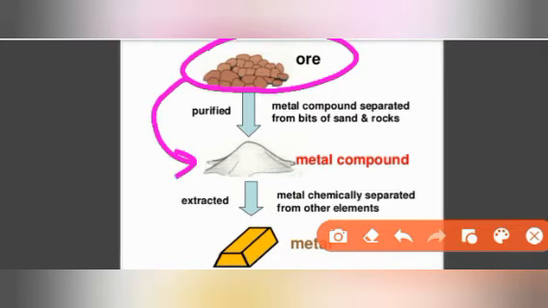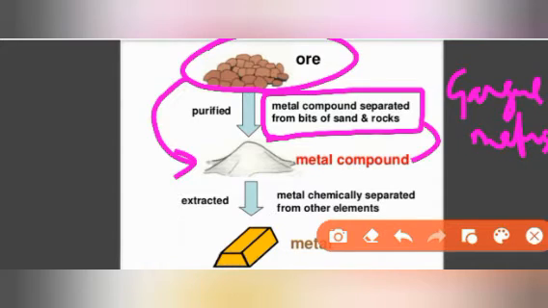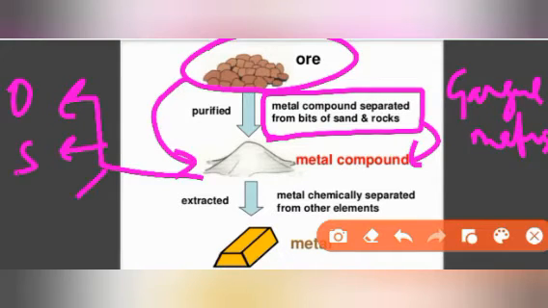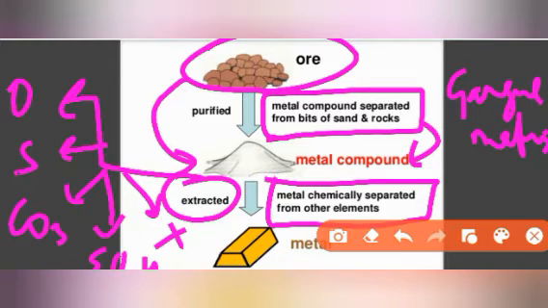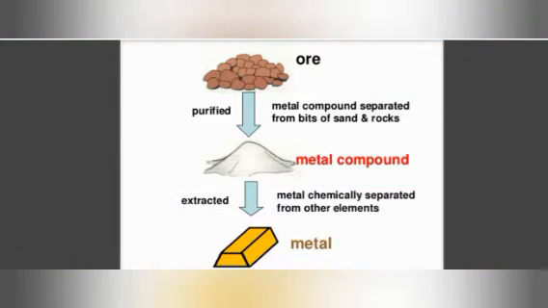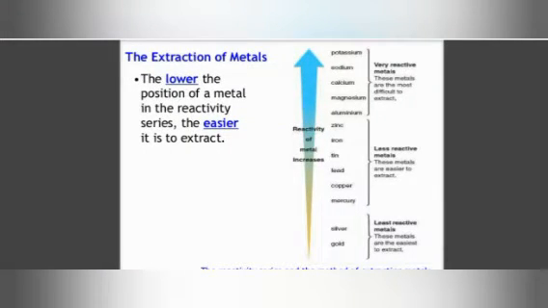Then we need to purify that ore, in which the metal compound is separated from bits of sand and rocks, which is called gangue or matrix. इसका मतलब मैट्रिक्स और गैंग्स को रिमूव करना पड़ेगा. Then we'll get the metal compound. The metal compound can be in the form of oxide, sulfide, carbonate, sulfate, or halide. These are extracted and the metal is chemically separated from other elements. After extracting, we will get the crude metal. From the crude metal we will refine it and get the pure metal.